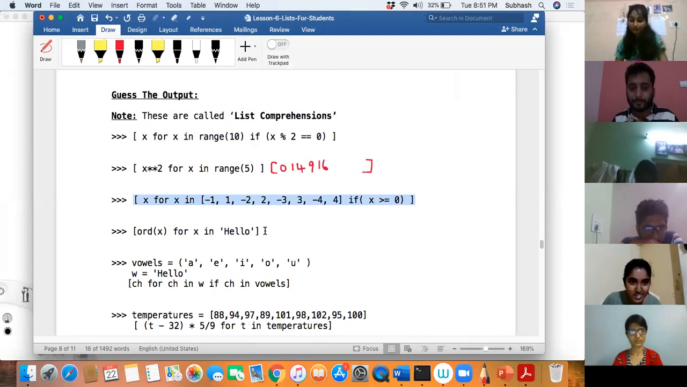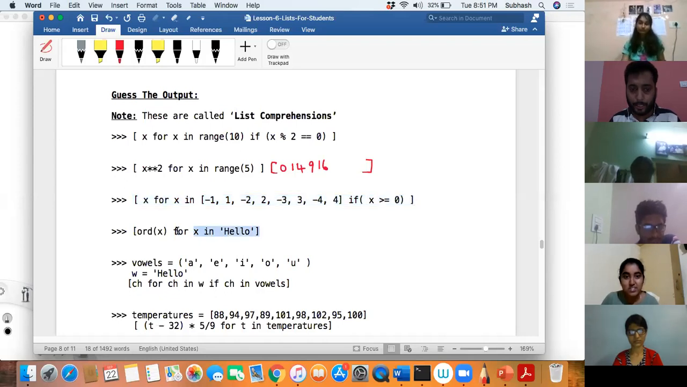ORD. It will print the ASCII value of H. I don't know the ASCII value of H. No problem. So tell me, the list, what does it contain? How many values does it contain? 5 values, 5 ASCII values. Okay, let me see. Is that correct? Yes, sir. What if I change this to Sushma?